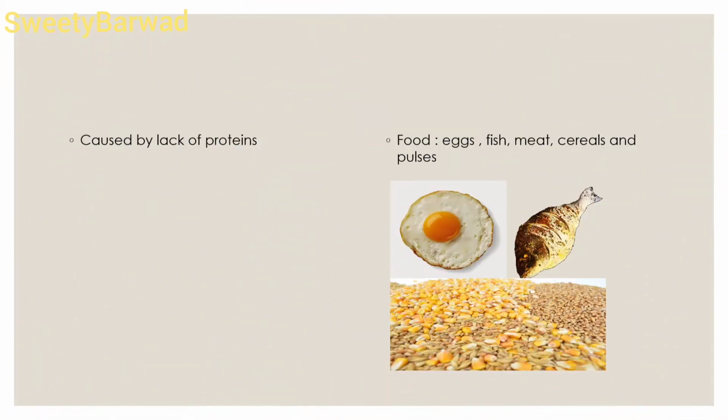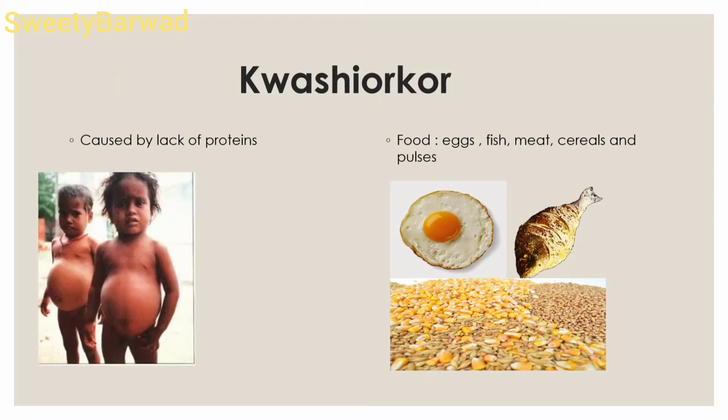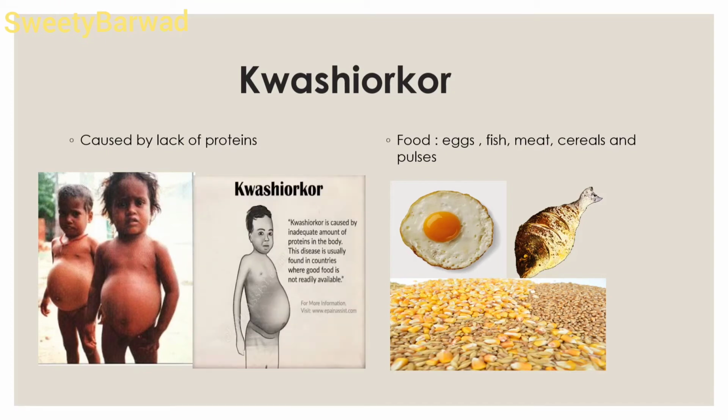The other disease is Kwashiorkor. It is caused by the lack of proteins. The abdomen of the child gets swollen and bulges out, and the legs become thin. So, to protect us from this disease, we should eat eggs, fish, meat, cereals and pulses.